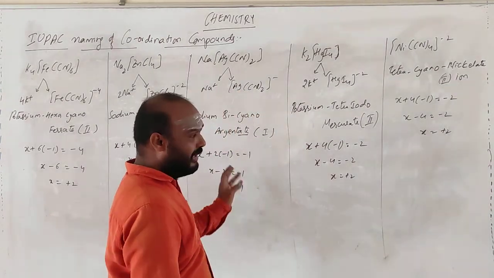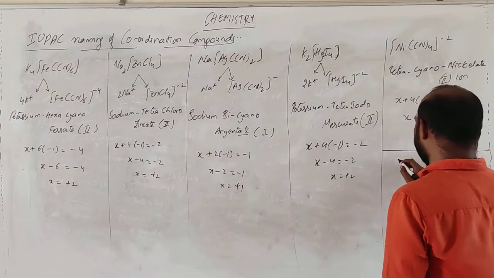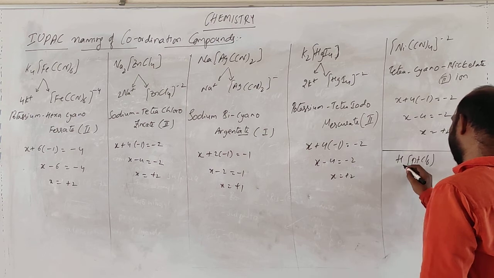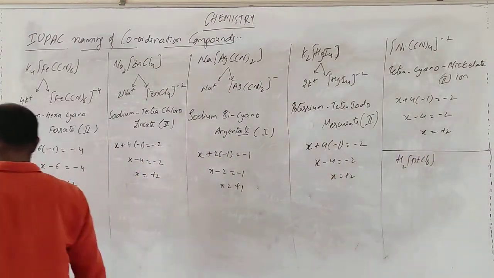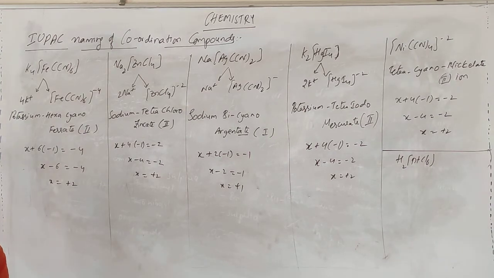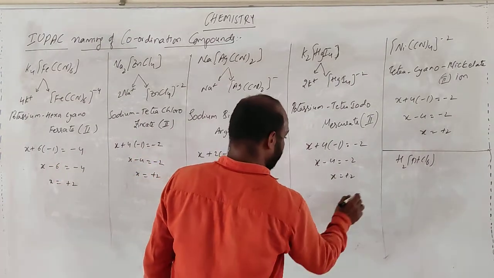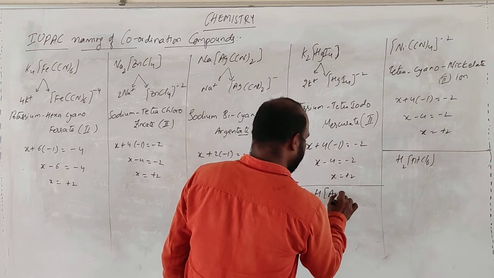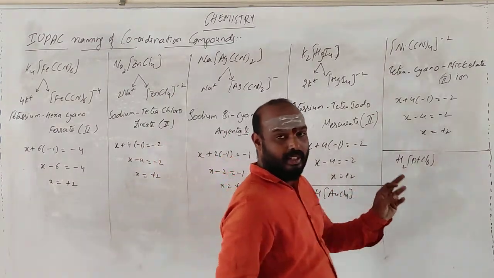And apart from this, if you have anything like this, suppose H2PdCl6, getting me, H2PdCl6 or HAuCl4. See, this is very clear.